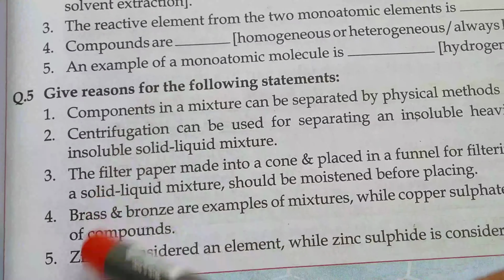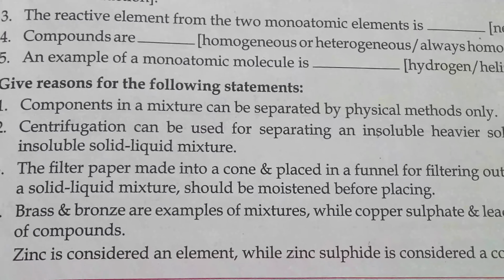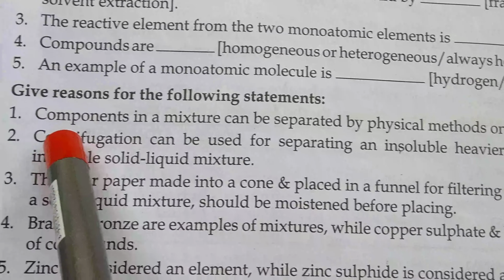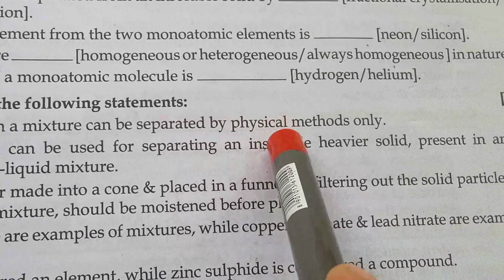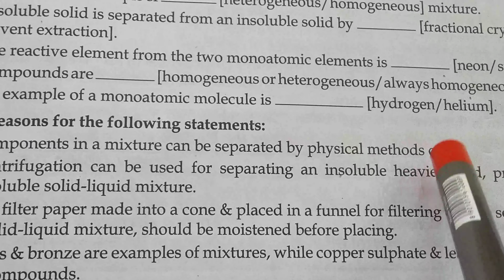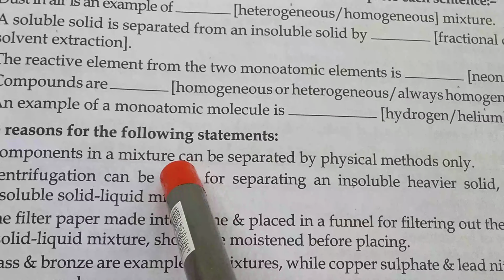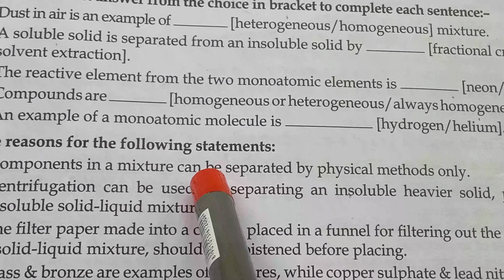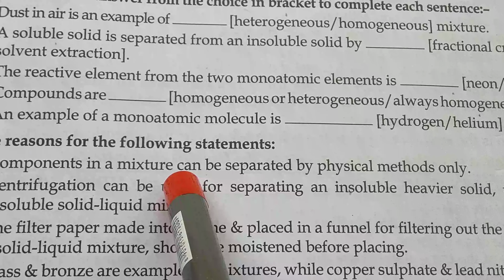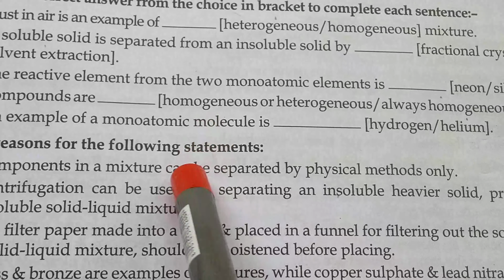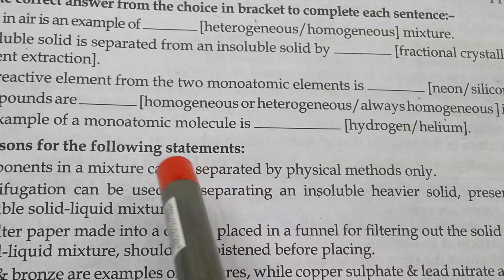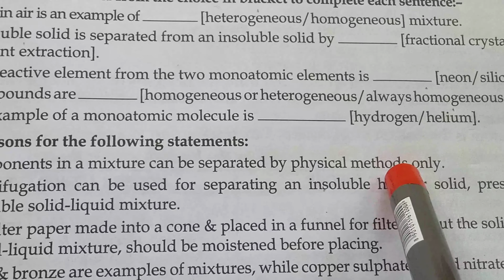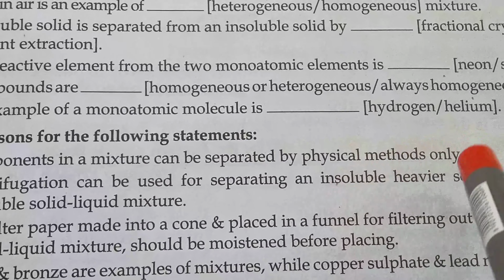Next, this portion is very important. So students, learn very carefully. Components in a mixture can be separated by physical methods only. For what? Because in case of mixture, components remain separate as they retain their own properties. That's why we can separate out the components from mixtures by physical methods only, because they are not taking part in chemical reaction.